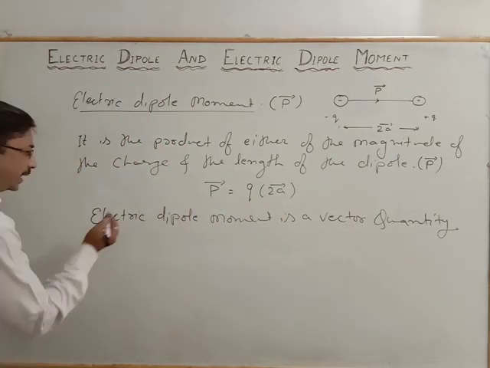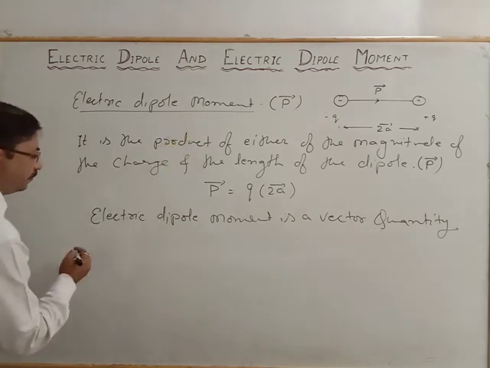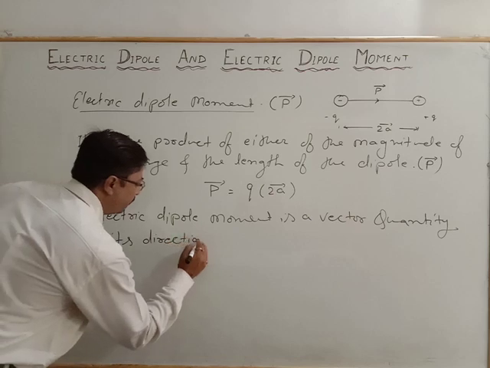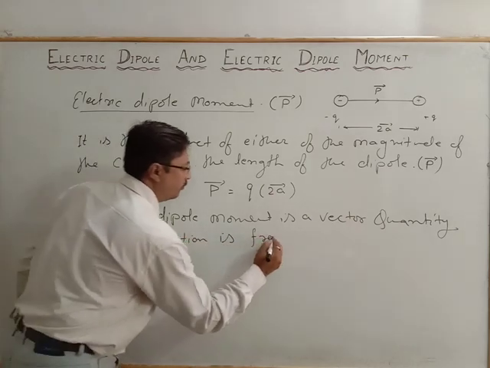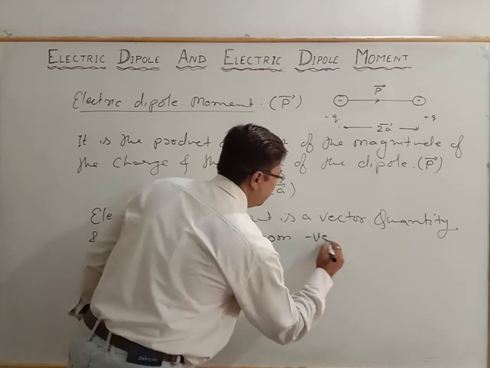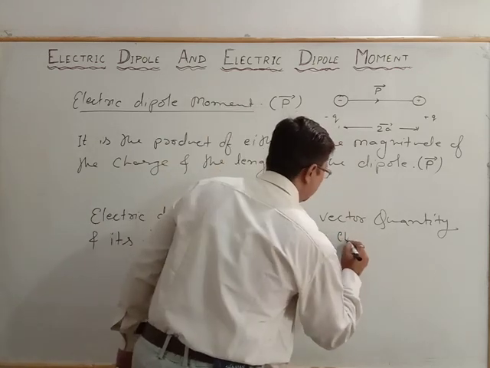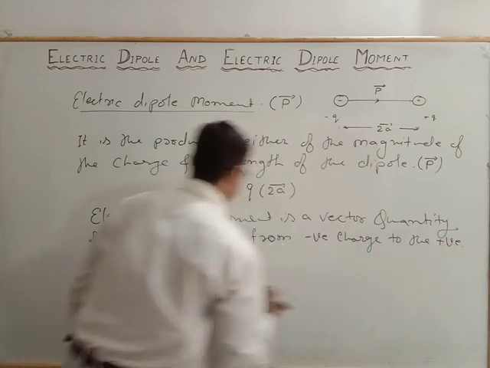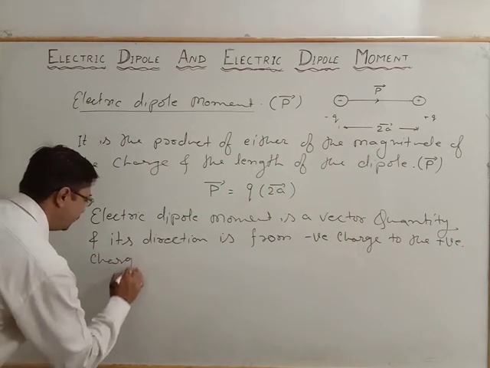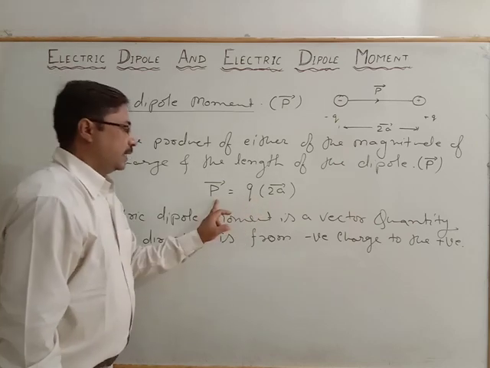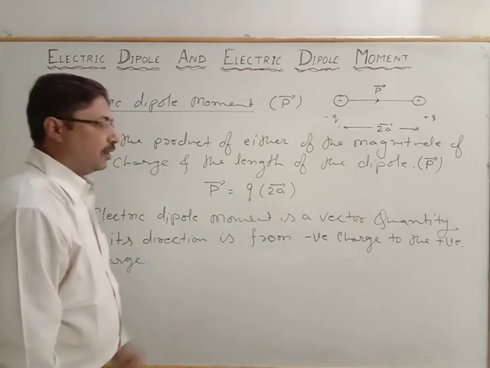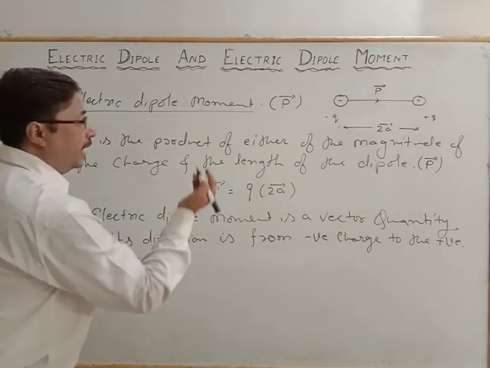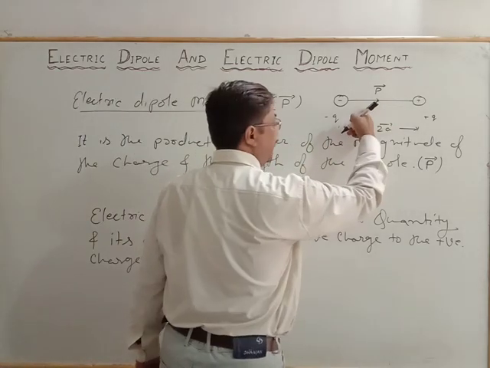Its direction is from the negative charge to the positive charge. Or we can say that the electric dipole moment has the direction of the length of the dipole, and it is against the electric field direction.